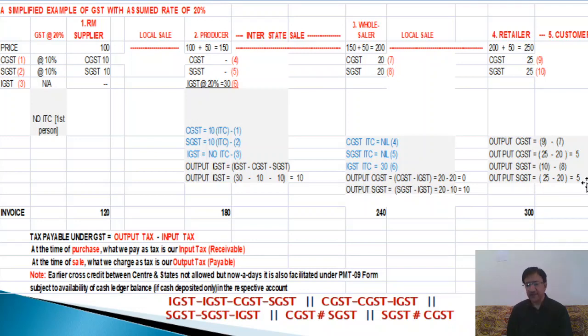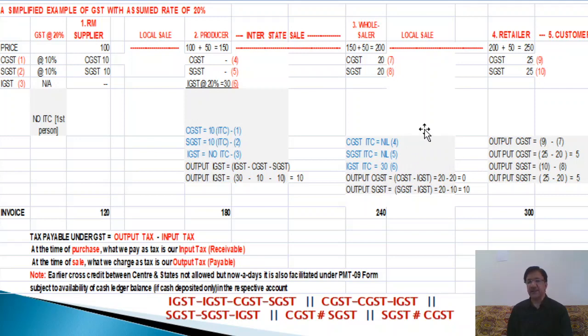So I think you can follow it very well: output tax minus input tax is equal to final GST payable. If IGST is payable, then we will pay IGST. If SGST is payable, then the dealer will pay the SGST, or if CGST is payable, then in the CGST account he has to deposit the tax.